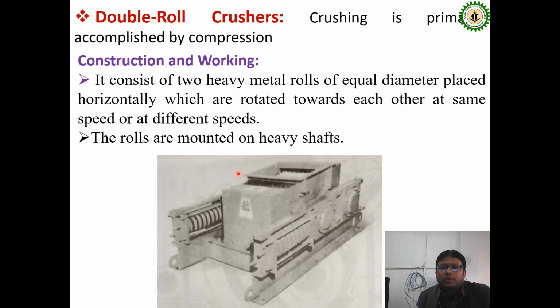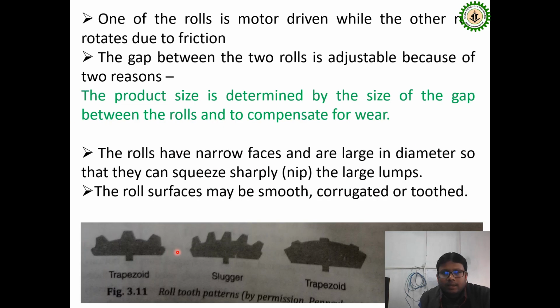Now coming to the double roll crusher, and this is one figure given here. Here the primary compression mechanism is followed, and it consists of two heavy metal rolls of equal diameter placed horizontally, mounted on heavy shafts. There are different types of roll tooth patterns, like trapezoid form and slugger forms. So these are the different structural patterns of the roll tooth.